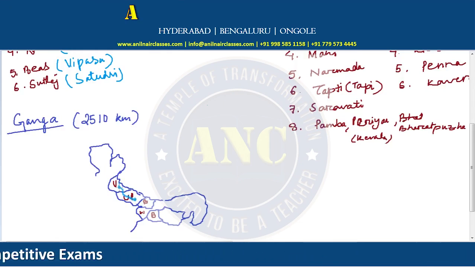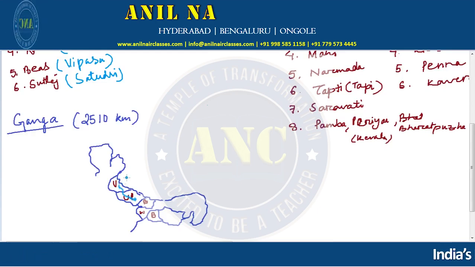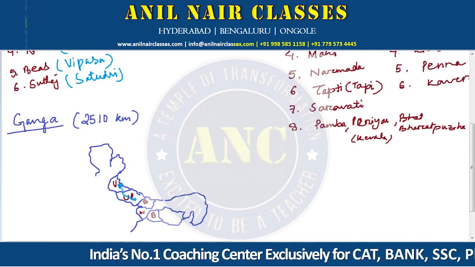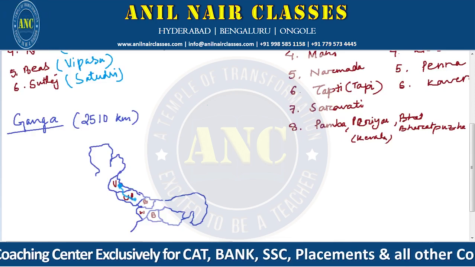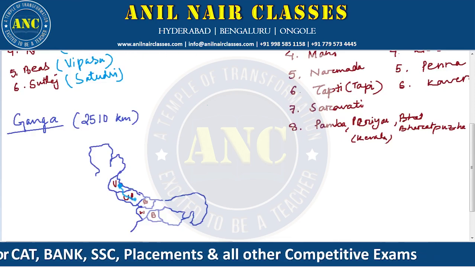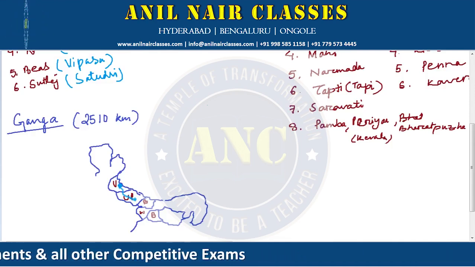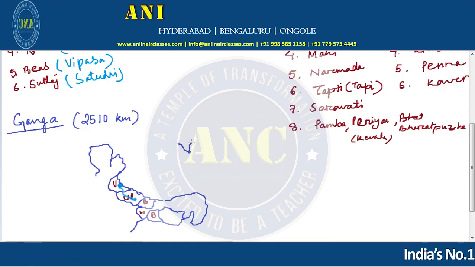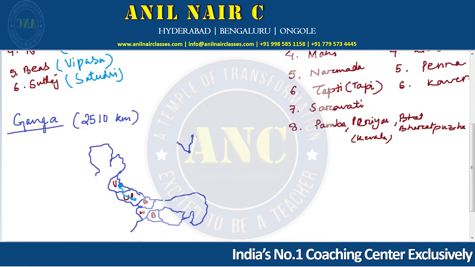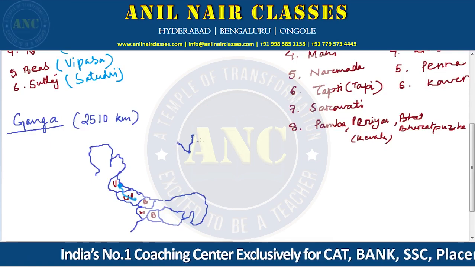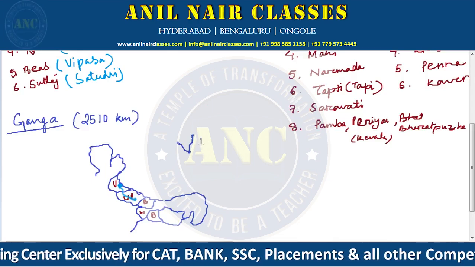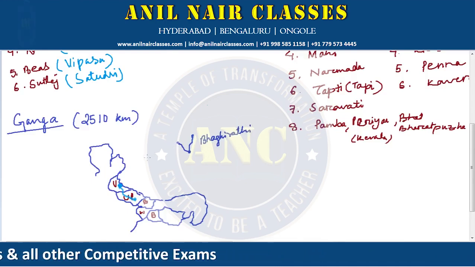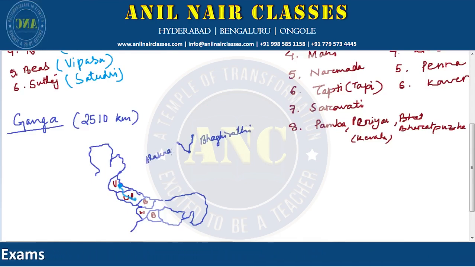passes through Uttar Pradesh. Now before it starts from Uttarakhand, it's very interesting to know how it is at this point. From here it is known as Ganga, but before that it is not known as Ganga, it is known as something else. And what is that? This is the point. Both start from the Kailash, that is nothing but Himalaya. The river on the right side, I can call Bhagirathi, and on the left side Alaknanda.